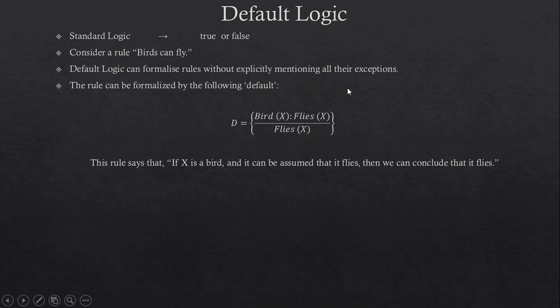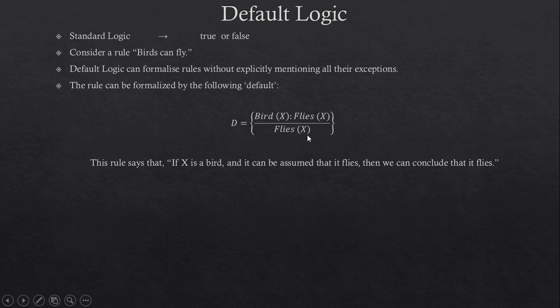A rule like birds can fly, by which we mean to say that there might be exceptions, can be formalized by the following default. D equals bird X : flies X / flies X. We read this default as: if X is a bird and if it is consistent to be assumed that it flies, then we can conclude that it flies.